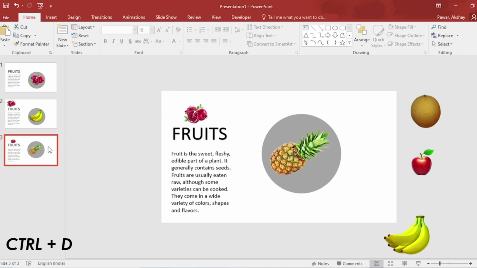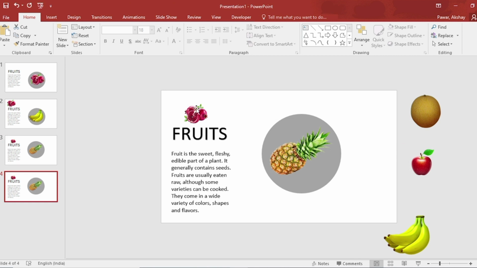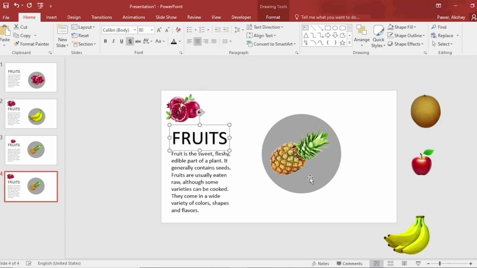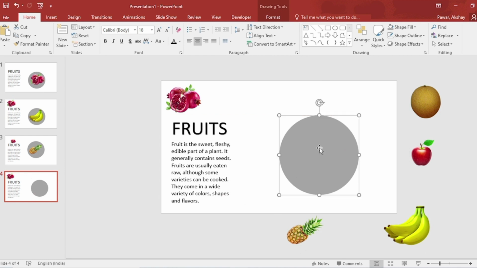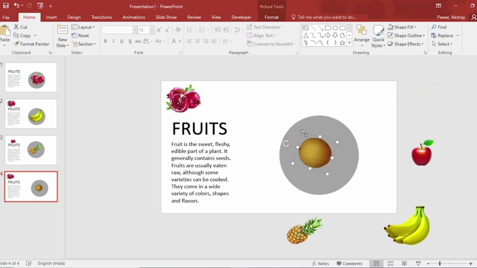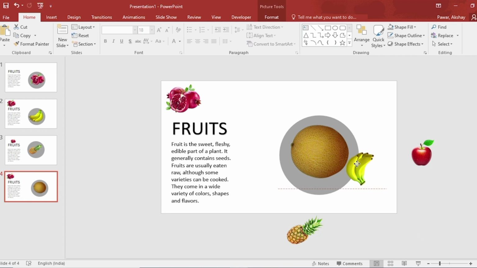Select Slide, duplicate. Select this one, increase the size. Select this, reduce the size. Place it like this. Select this, rotate it. Increase the size. Hold down the Shift key, reduce the size. Select this.